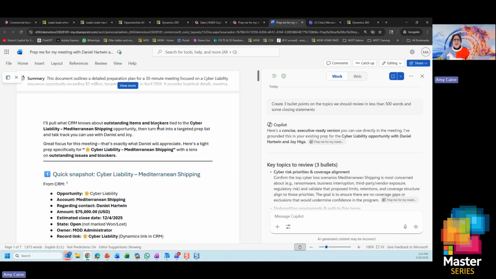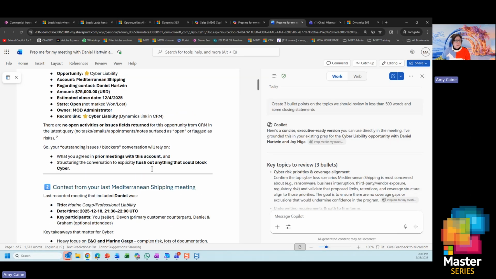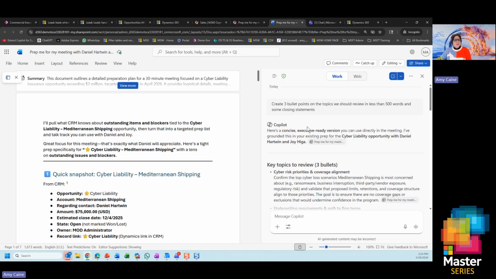I'll hop on a plane, I'll hop on a train. Maybe I can just take a little more time looking through this information and prepping for this meeting. But as I said, it kind of came up last minute, and I'm in a bit of a hurry. So I'm going to ask Word to take all this information that I got from Copilot and be specific. To repeat it again, really try to help your end users be good prompters. Good prompters are really going to get the best out of AI.